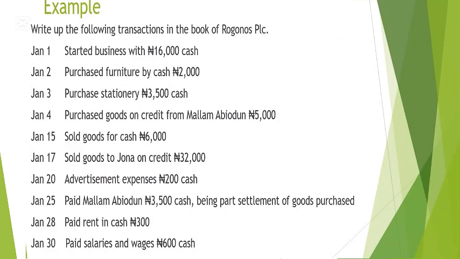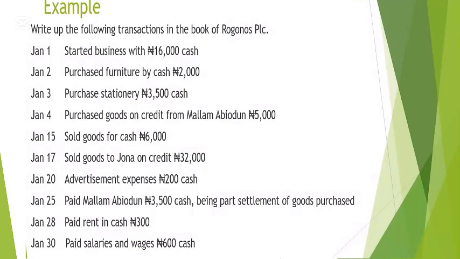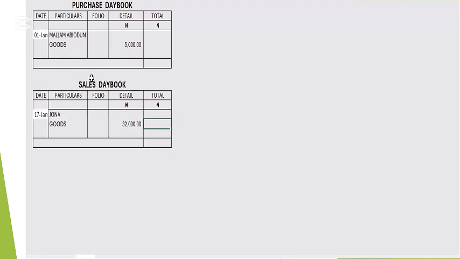Now let's go back to the credit transaction, which we said we would come back to later after we are done with all other transactions. Let's go to our sales. We don't have anything to do with this question. We are done with it. Let's go back to our ledger. Now we need to transfer from the purchase day book to the purchase account, then from the sales day book to the sales account. We don't have another credit transaction. So let's sum up here.